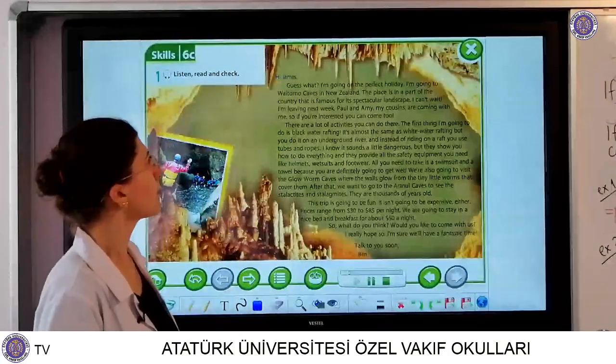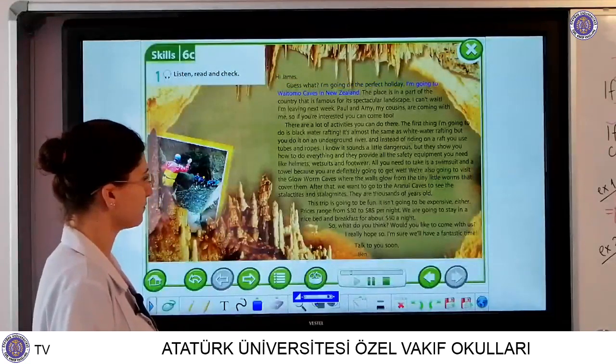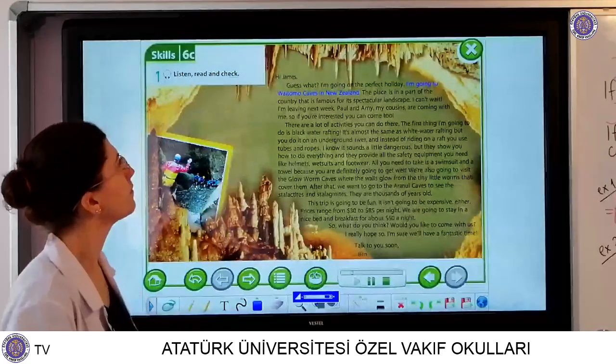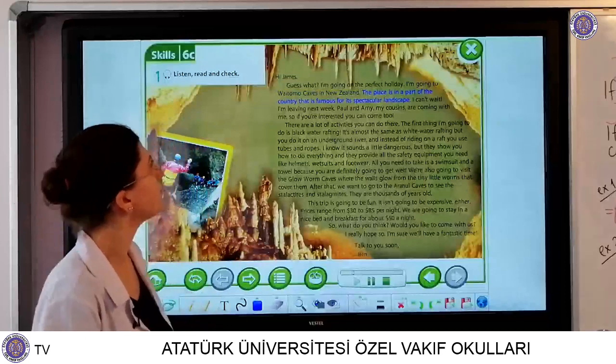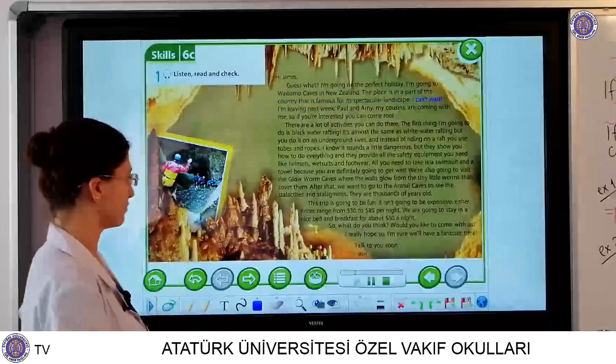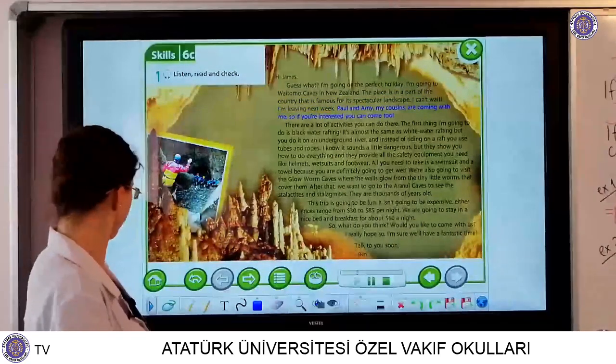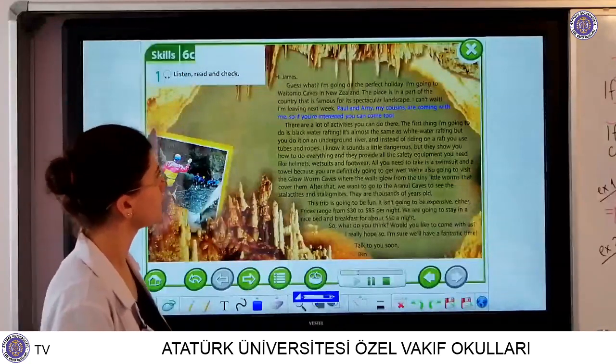Hi James, guess what? I'm going on the perfect holiday. I'm going to Waitomo Caves in New Zealand. The place is in a part of the country that is famous for its spectacular landscape. I can't wait. I'm leaving next week. Paul and Amy, my cousins, are coming with me, so if you're interested, you can come too.